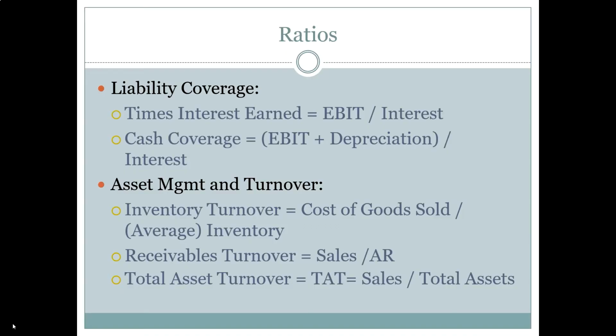So the first one, and probably the most useful from a bank's perspective, is called the times interest earned ratio. And it's often shortened to its initialism, TIE, or the tie ratio, like TIE Fighter. And the tie ratio is EBIT divided by interest. So this is earnings before interest and taxes divided by interest.